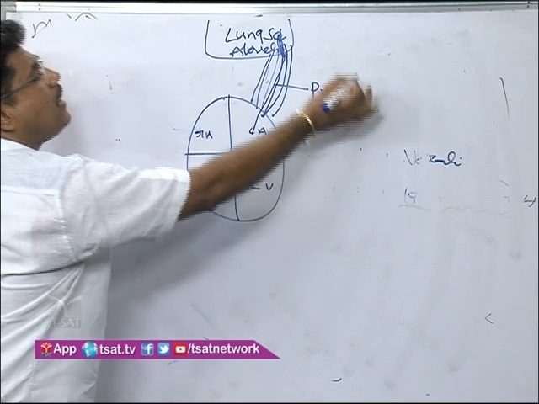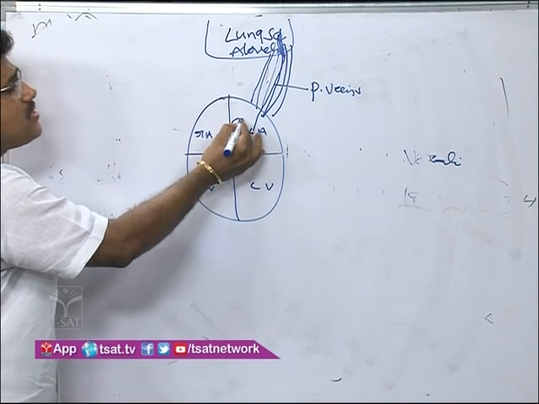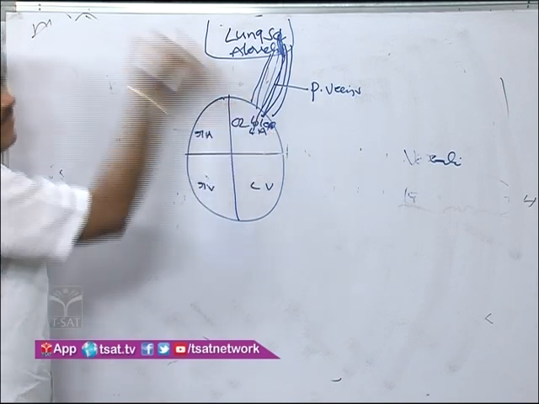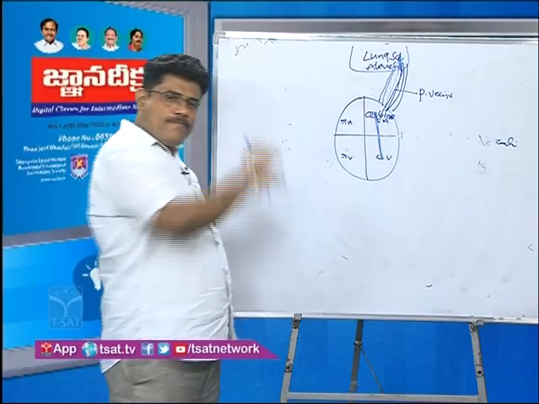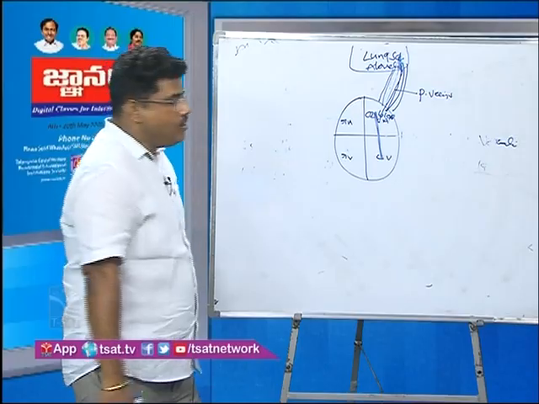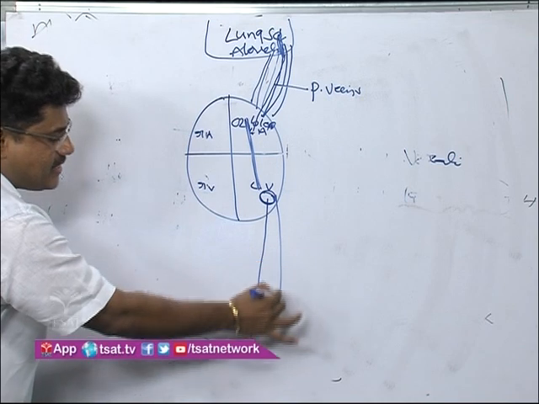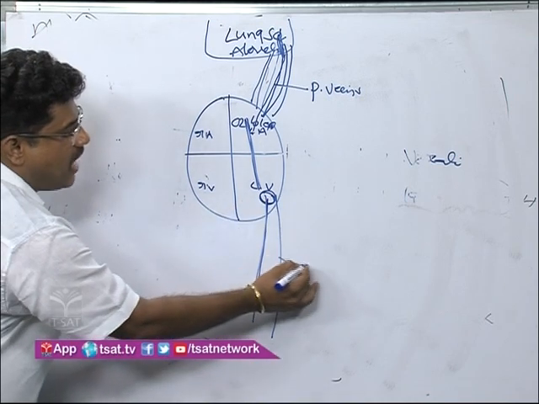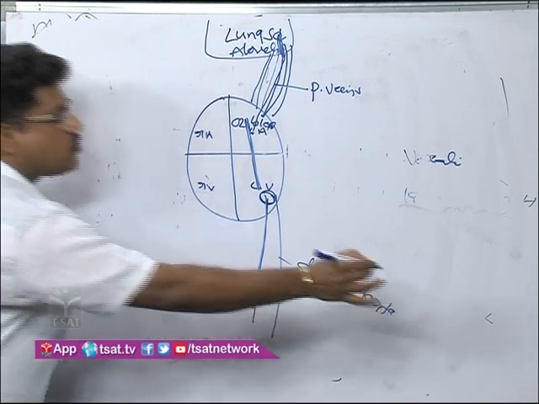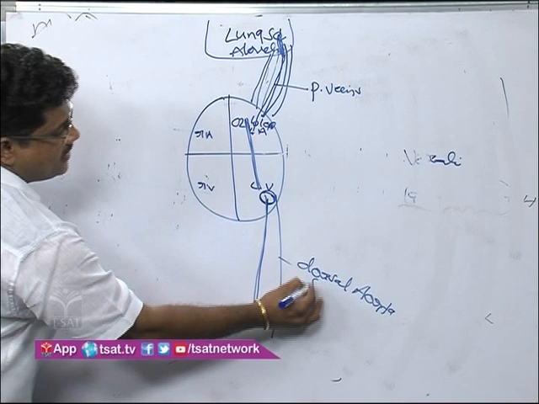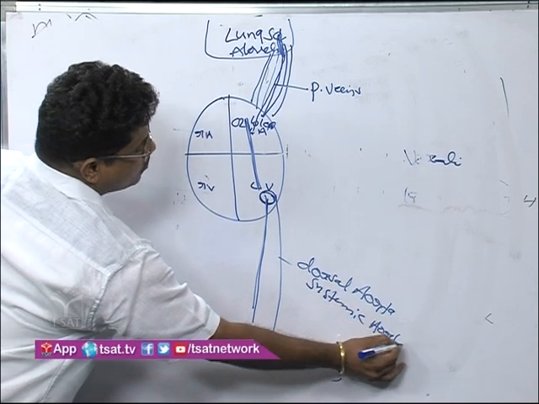Through what? Pulmonary veins. Oxygenated blood is present in the left atrium. Then the blood enters the left ventricle. From the left ventricle, the systemic aorta arises. You see, this is the systemic aorta. This is also known as the dorsal aorta, and also known as the systemic aorta.